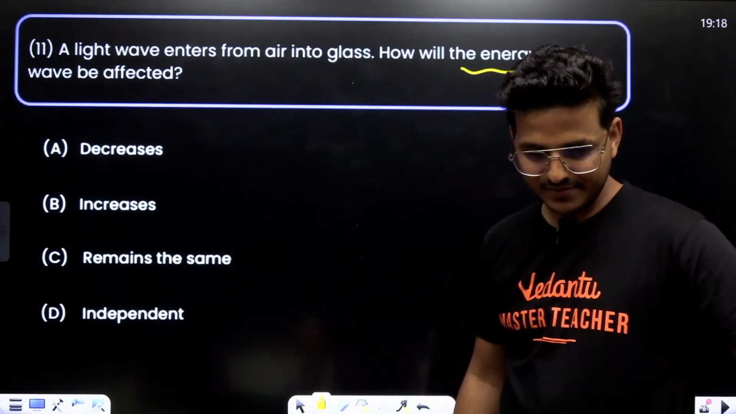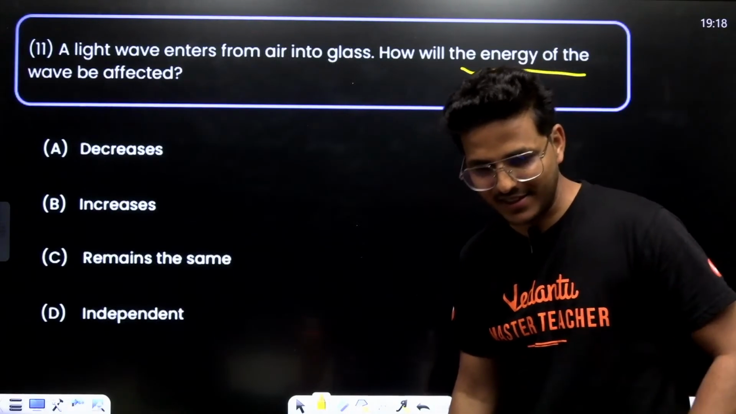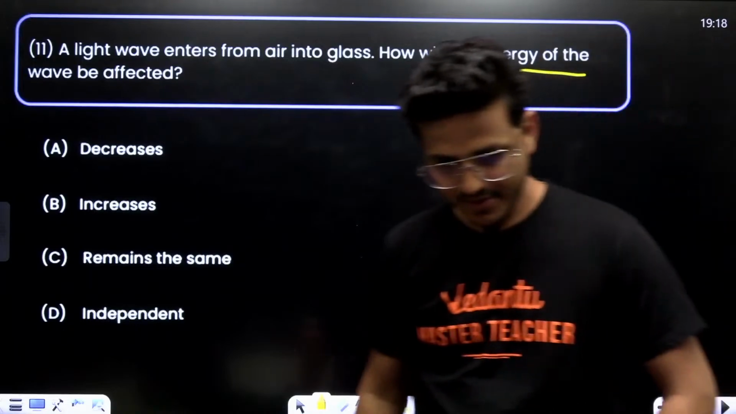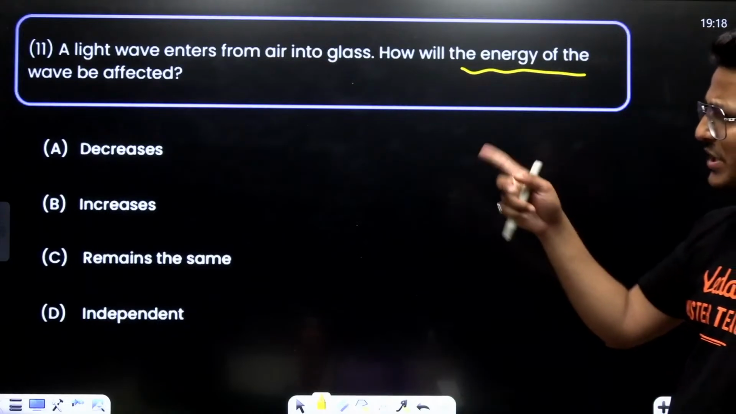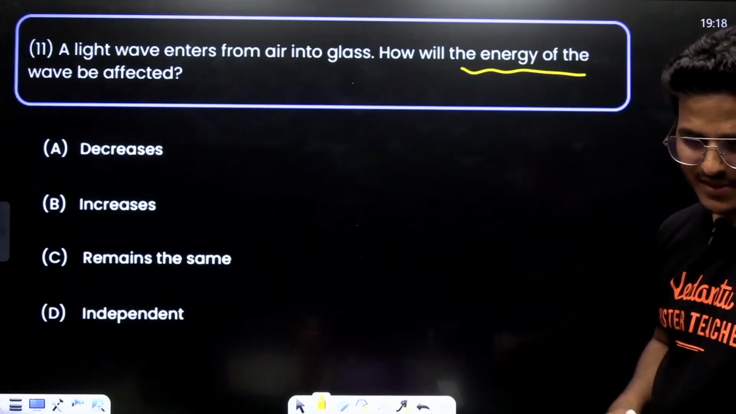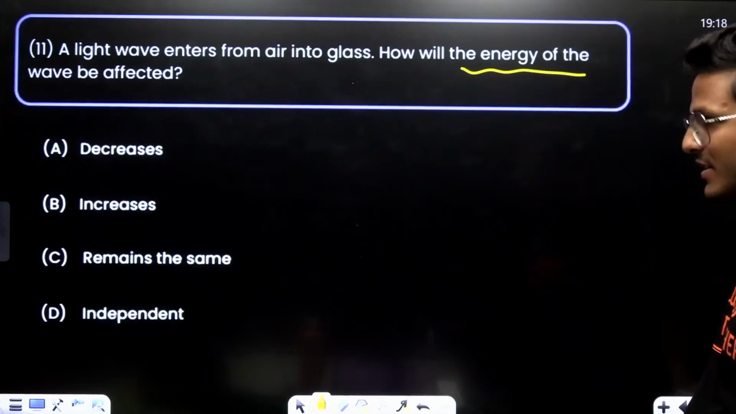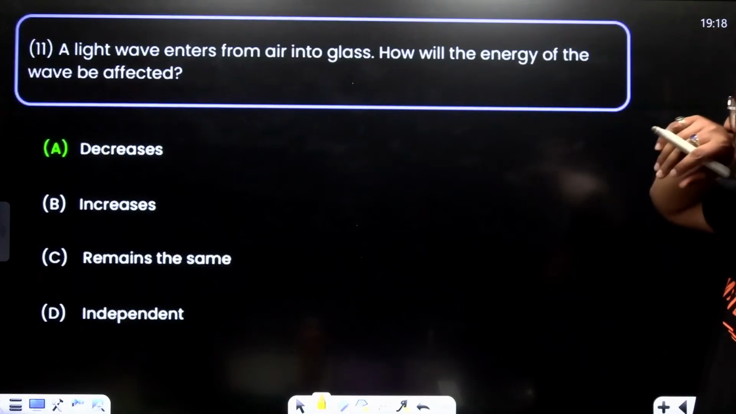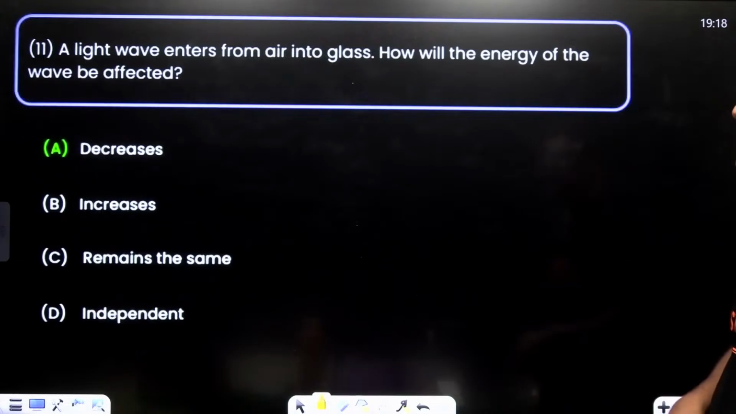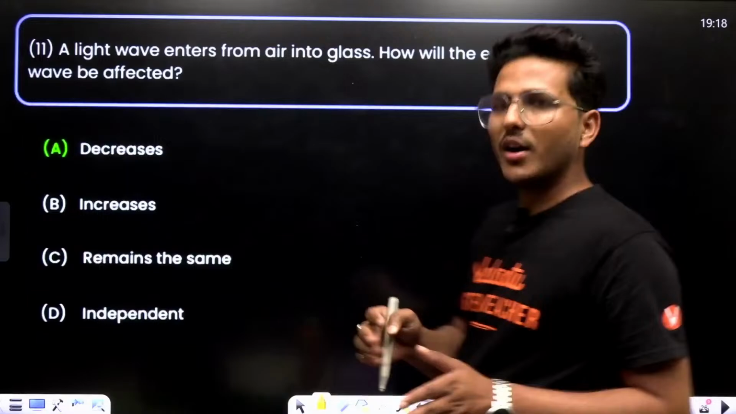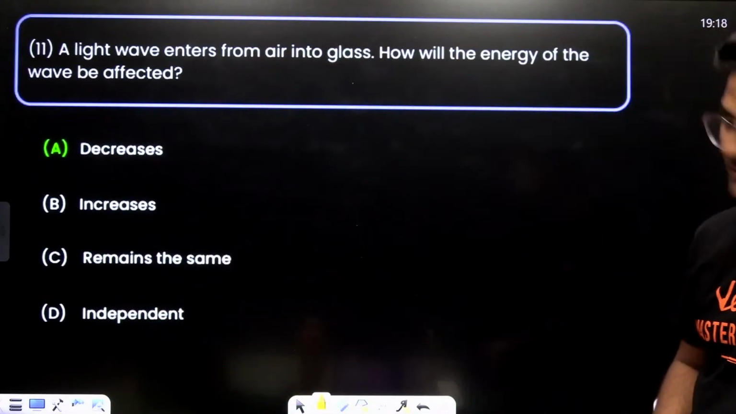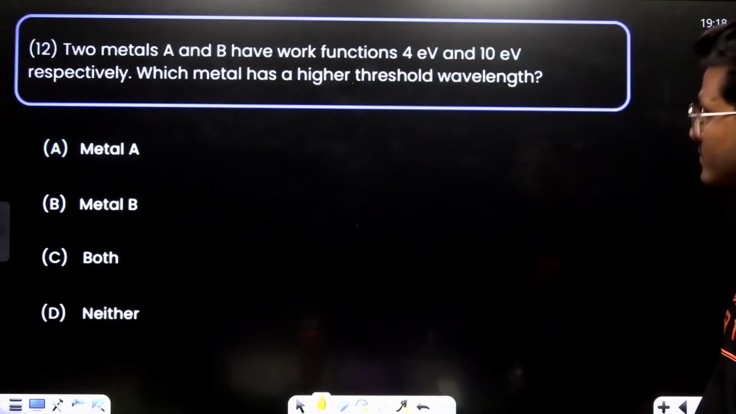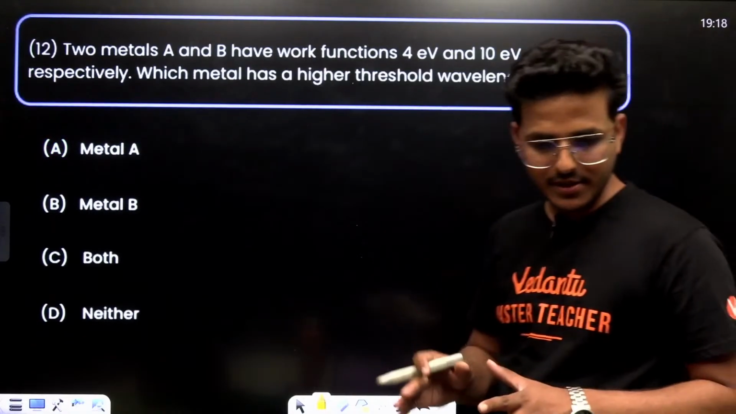You meant to say decrease. It decreases, right? Air to glass means moving to a denser medium. Okay, now moving to next question.